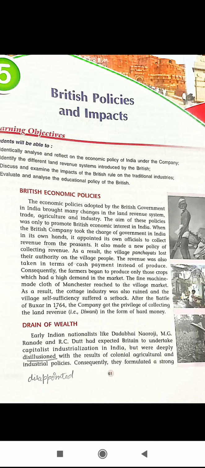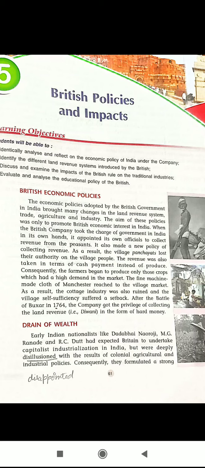It also made a new policy of collecting revenue. As a result, the village panchayats lost their authority, that is, their power over the village people. The revenue was thus taken in terms of cash payment.